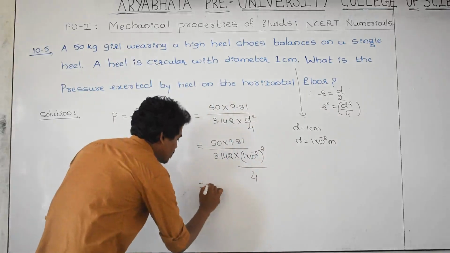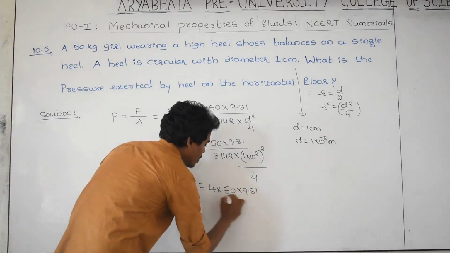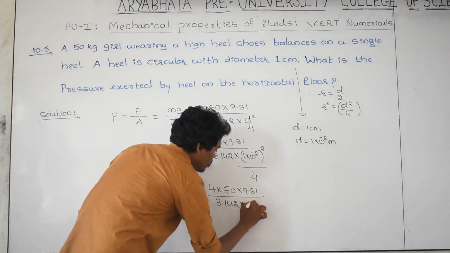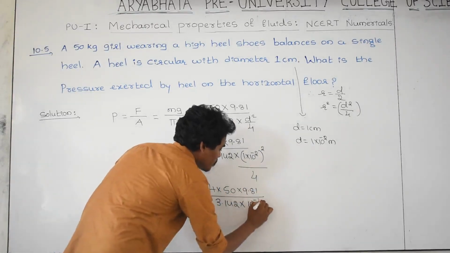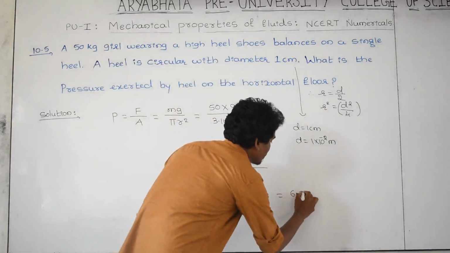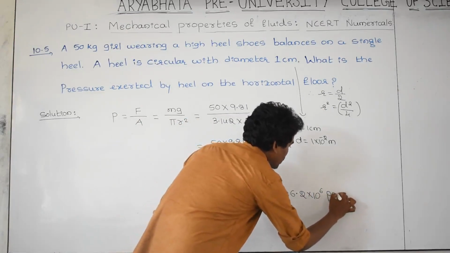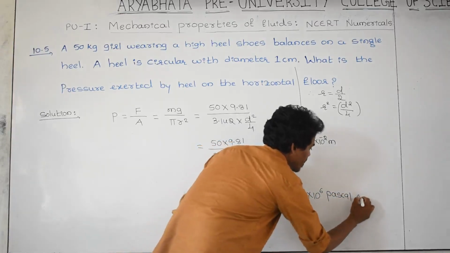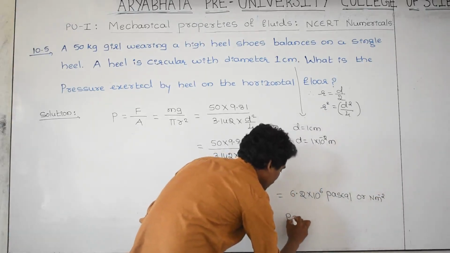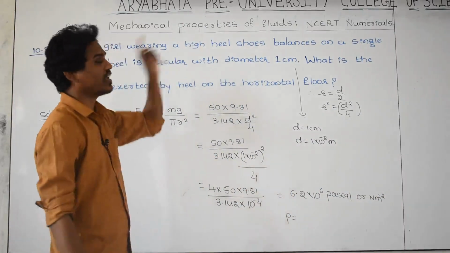Take 4 on the numerator, 4 into 50 into 9.81, divided by 3.142 into 10 to the power of 2 into 2 minus 4, and check the answer. You are getting 6.2 into 10 to the power of 6 Pascal, or you can use the unit as Newton per meter square. This is the pressure exerted by the girl while she is balancing her weight on a single heel.